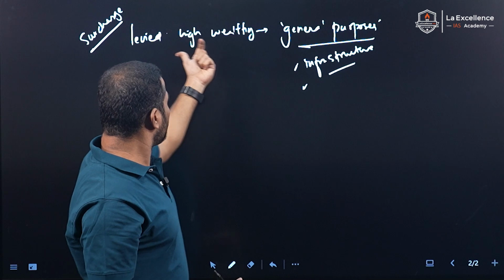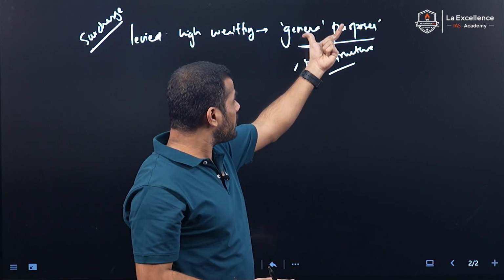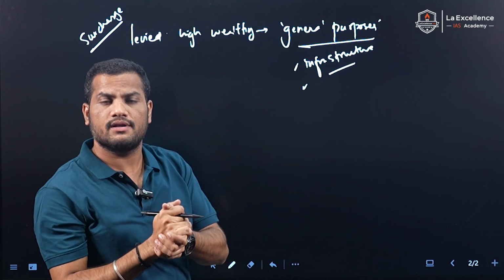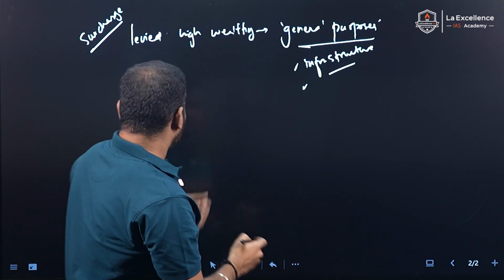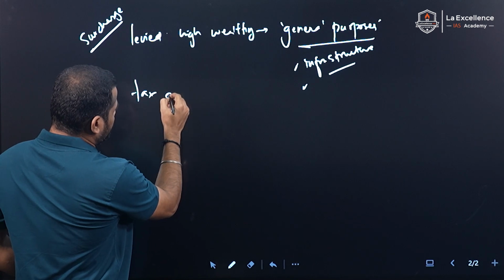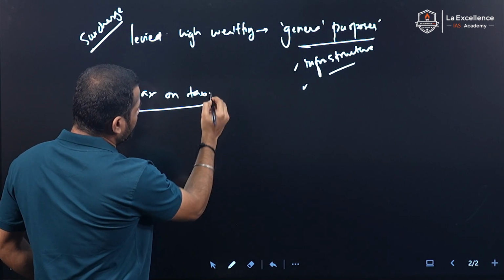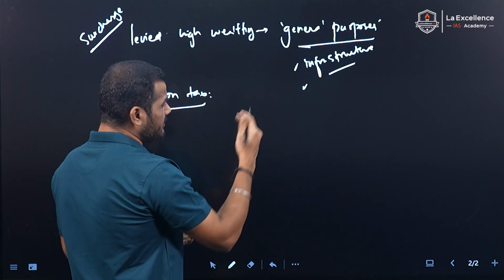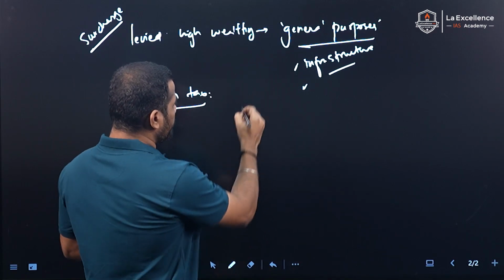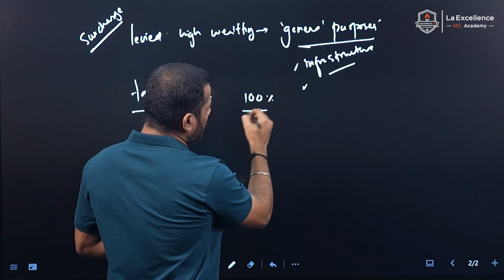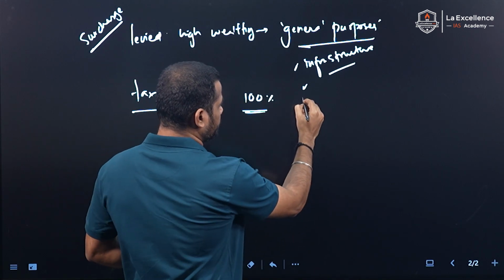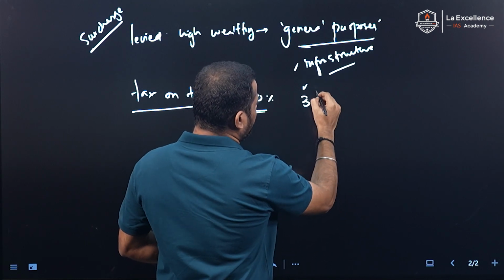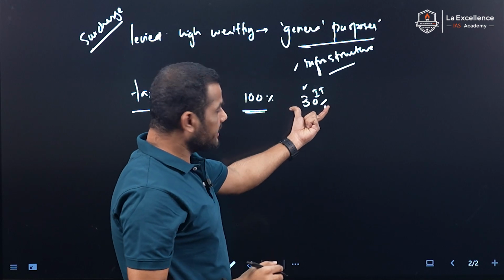But what is the difference between normal taxes and surcharge? Normal taxes are also collected for general purposes. Surcharge is purely a tax on tax. Tax on tax means the tax is imposed on the tax base. If there is a person who earns a profit of 100 rupees, the government imposes 30% income tax, right?